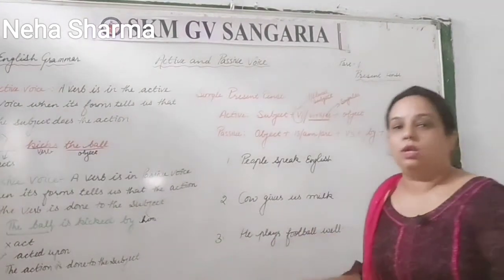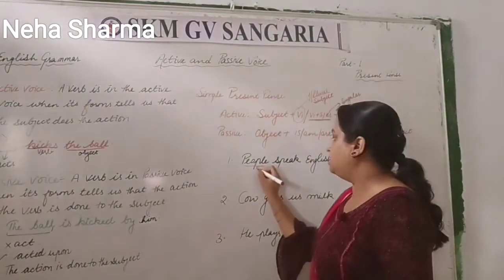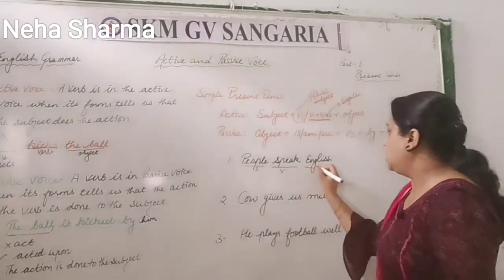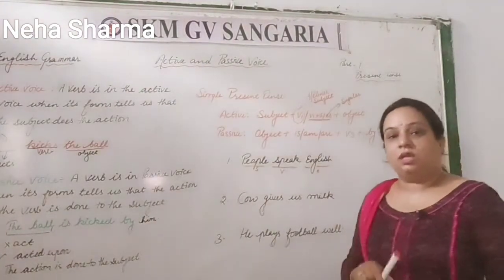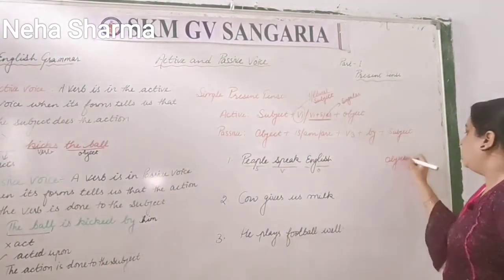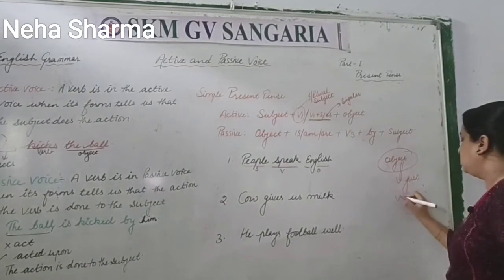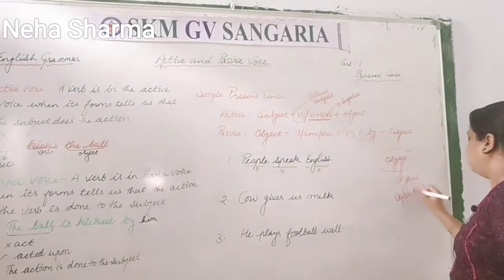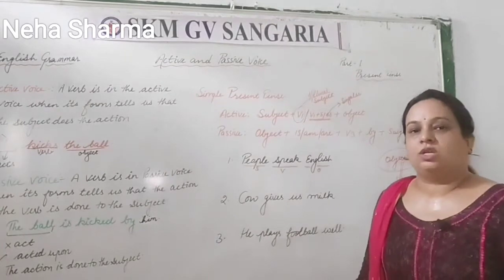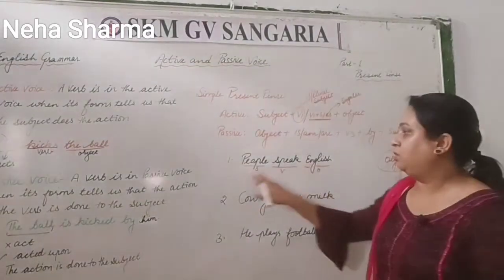So this is the structure you have to keep in mind. Let's understand more clearly with some examples. People speak English. So what is subject here? This people is subject. Speak is verb. And English is object. One thing I want to tell you, the object will come just after the verb. This you have to keep in mind, just after the verb. So don't get confused that the last word you always have to carry to the first. It is not always the same thing. Clear?